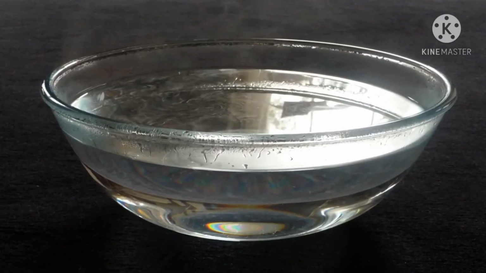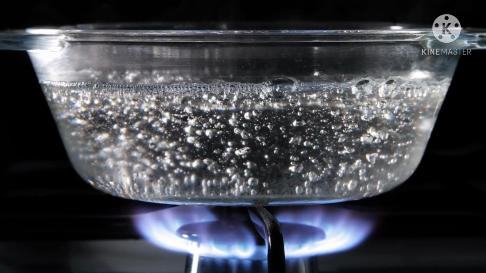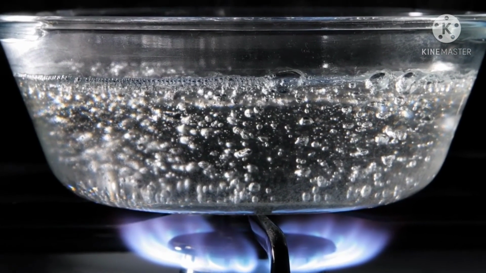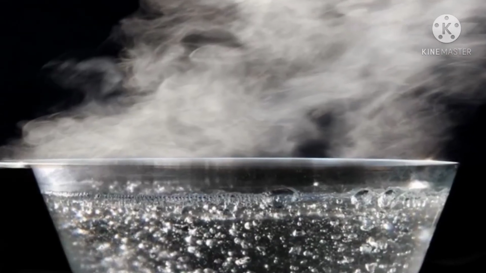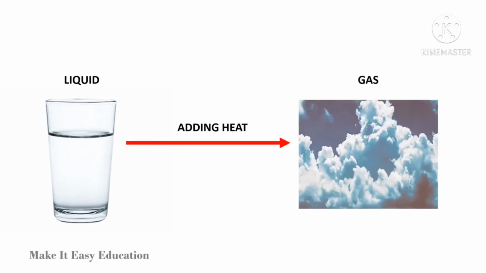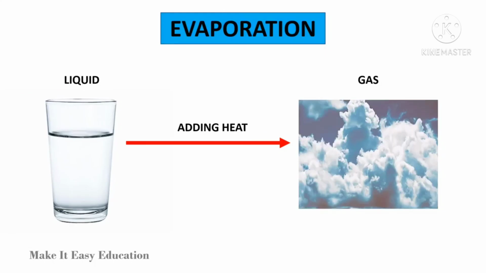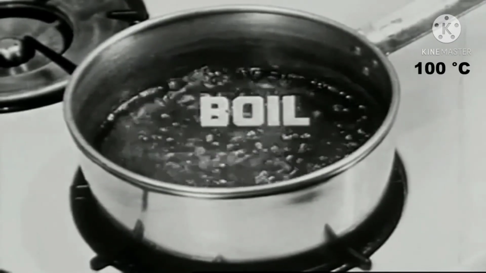Heat a bowl of water on a stove. After some time, the water starts boiling. Bubbles are formed in the boiling water. The bubbles rise and escape from the bowl as steam, or water vapors. The process in which liquid changes to gas is called evaporation. The boiling point of water is 100 degrees Celsius.